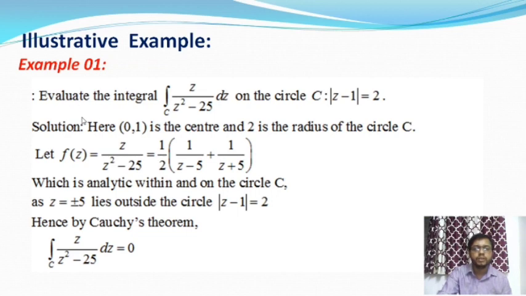Here is the first example on Cauchy's theorem. Evaluate the integration over C of z by (z square minus 25) dz on the circle C such that mod of z minus 1 is equal to 2. So we are going to find the value of this integration, where the curve is a circle given by the equation mod of z minus 1 equal to 2. The center of the circle is 1 and the radius is 2.